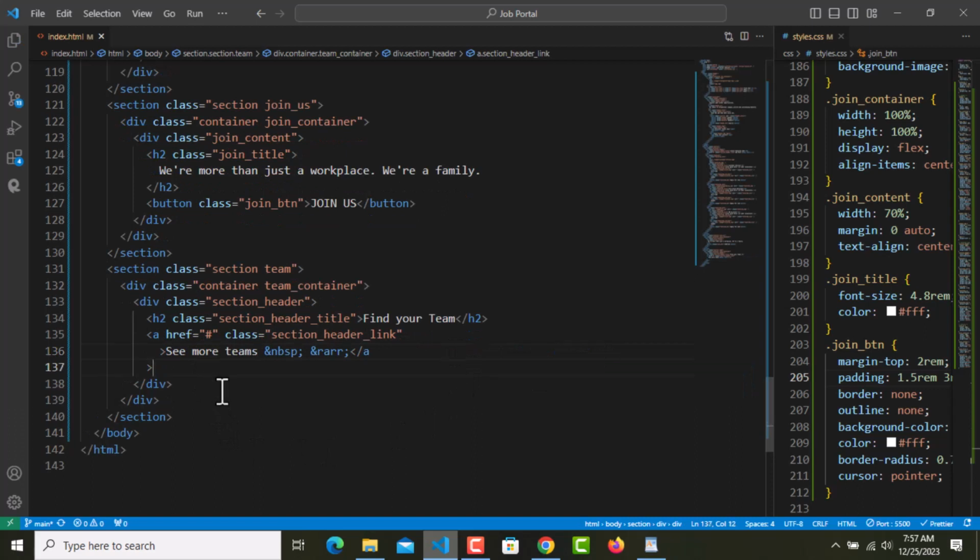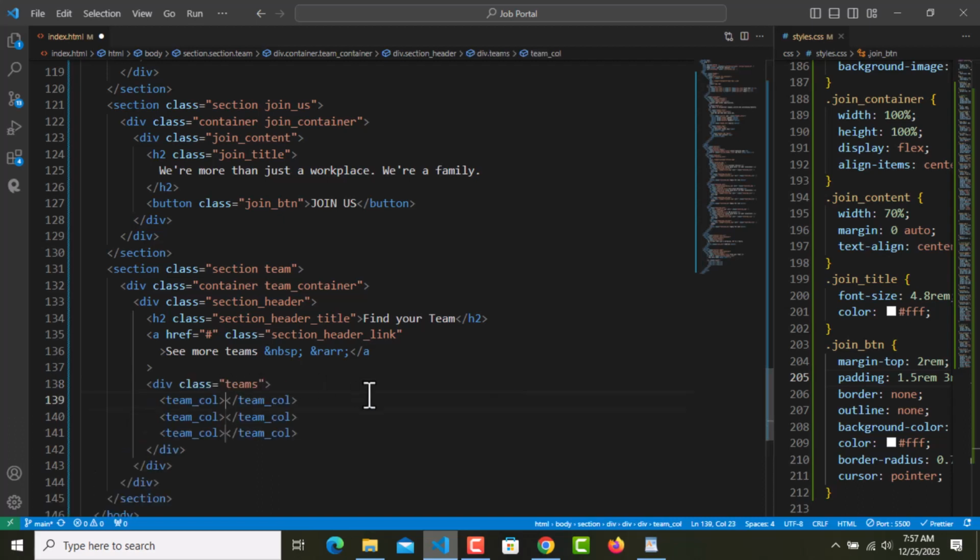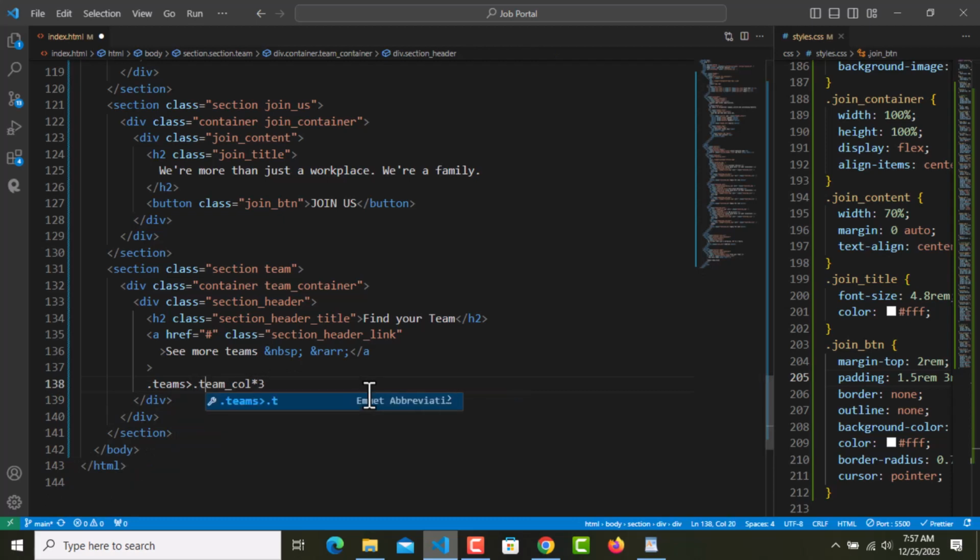And now right after this I'll have dot teams. Yeah, so this is a single team and this is teams, and inside this we need team underscore column star, something like that, and we need 3 of them. And now this will be a class.